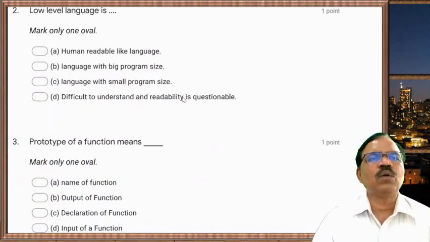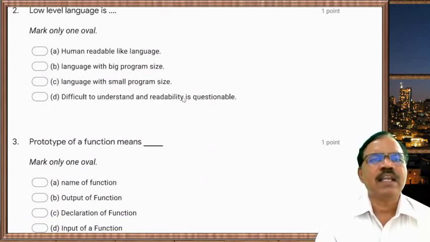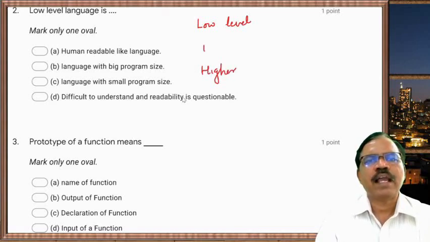Now next one, low level language is human readable like language, language with quick program size, language with small program size, difficult to understand and readability is questionable. So we have three types of computer languages: low level language, higher level language, and middle level language.